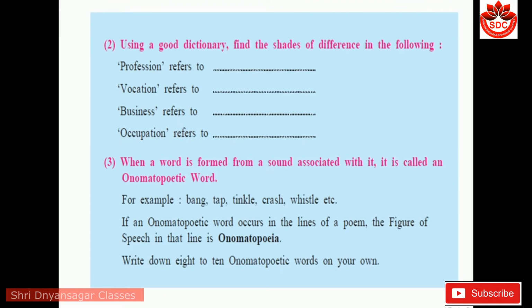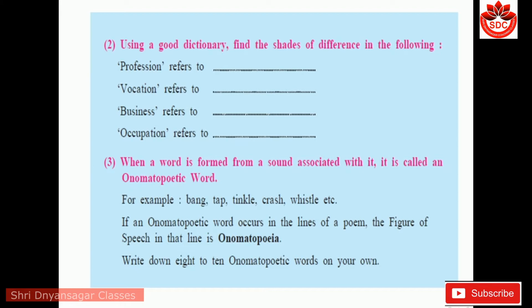Second, using a good dictionary, find the shades of difference in the following. Profession refers to a paid occupation, especially one that involves prolonged training and a formal qualification. Vocation refers to an occupation for which a person is specially drawn or suited.